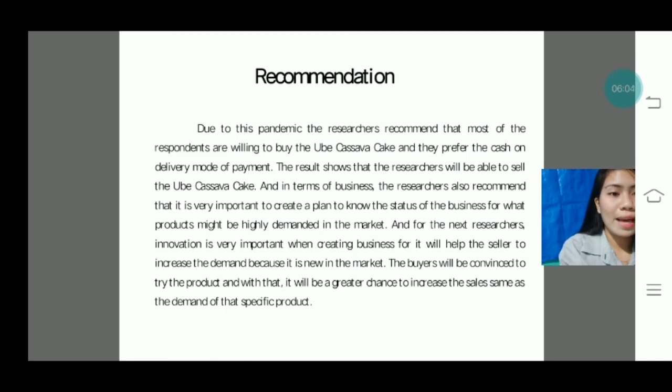And for the next researchers, innovation is very important when creating a business, for it will help the seller to increase the demand because it is new in the market. The buyer will be convinced to try the product, and with that, there will be a greater chance to increase the sales, same as the demand of that specific product.